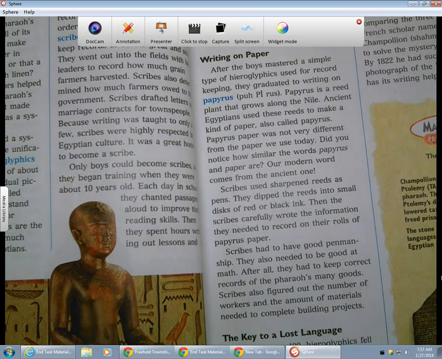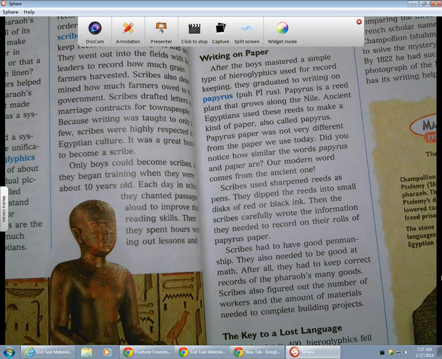Scribes used sharpened reeds as pens. They dipped the reeds into small discs of red or black ink. Then the scribes carefully wrote the information they needed to record on their rolls of papyrus paper.